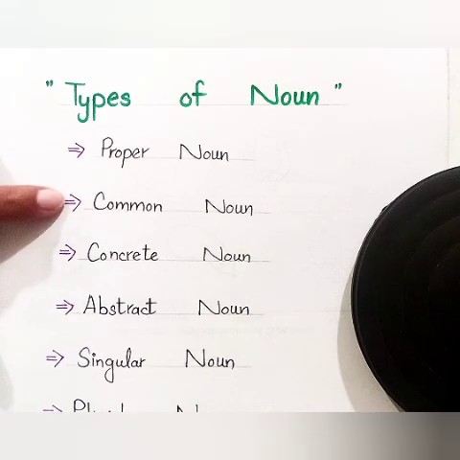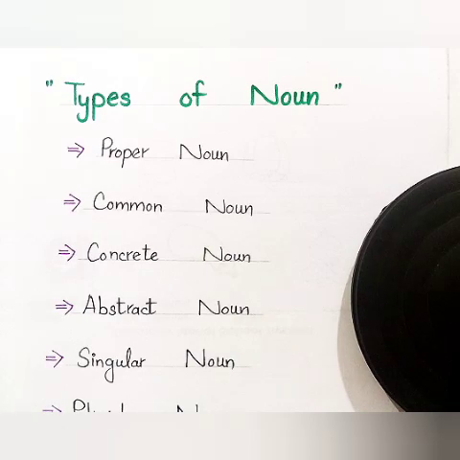Next one, common noun. What is a common noun? Well, a common noun refers to general things like city or mountain, etc., or the name of any layperson.